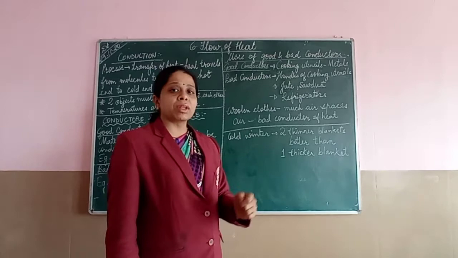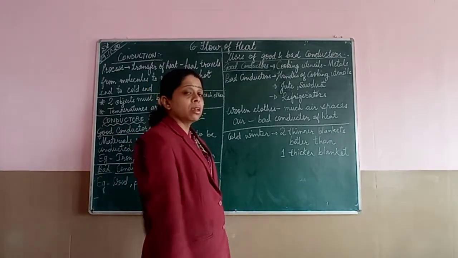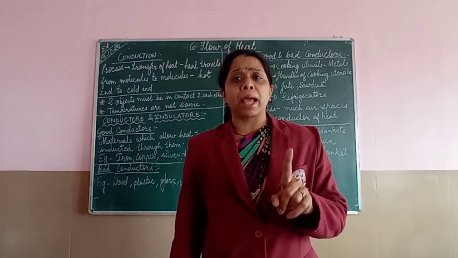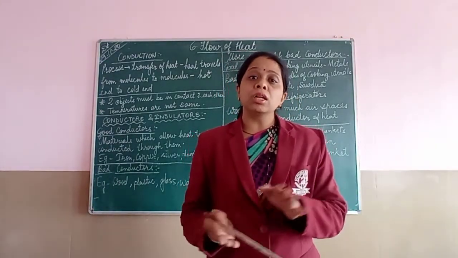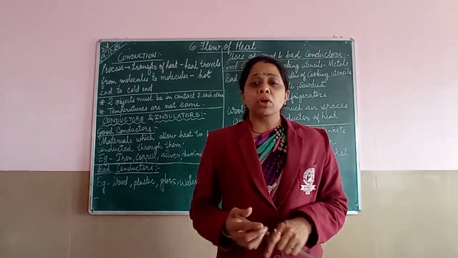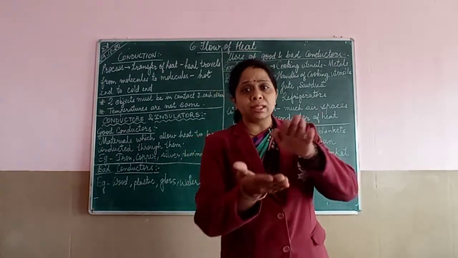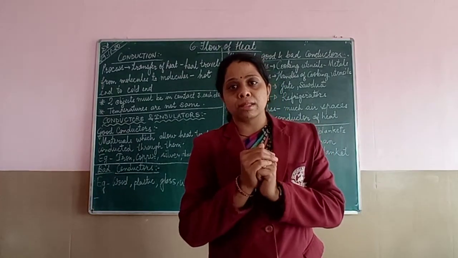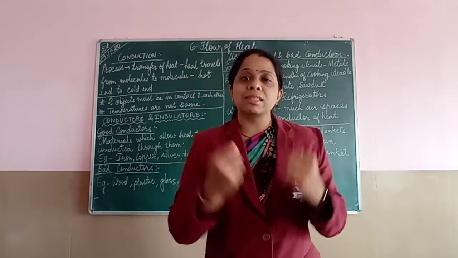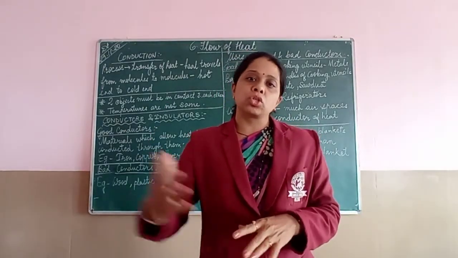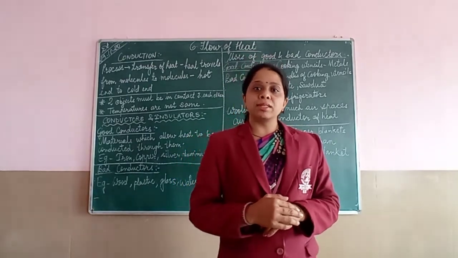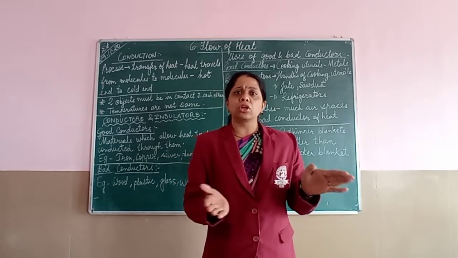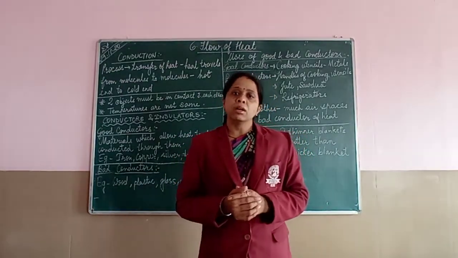At the same time, they are given up with one more instance, that is in cooler air. What most of the time we do, instead of taking up with one big blanket, what we do, we take up with a thinner two blankets. Okay, why? Because when we take up with two thinner blankets, a layer of air will be trapped in between these two blankets, and this air won't allow the inside warmth to get lost to the surrounding. That's the basic reason why we use two sheets or two blankets instead of using one thicker blanket.